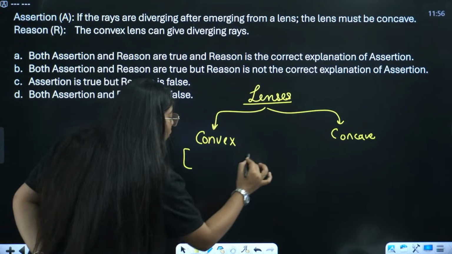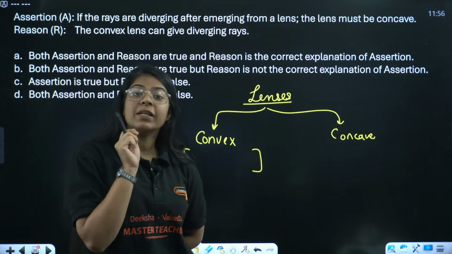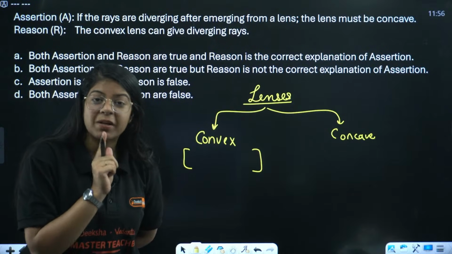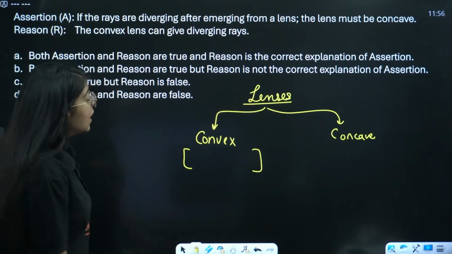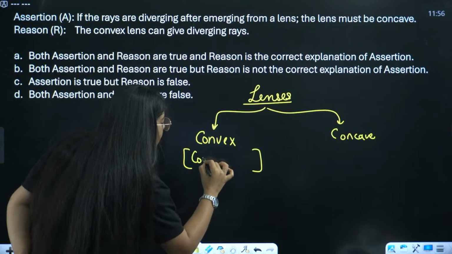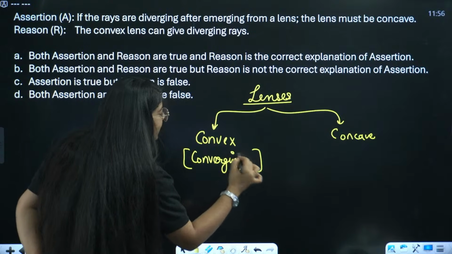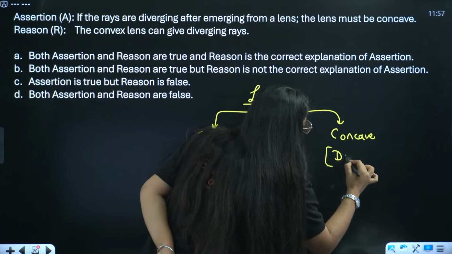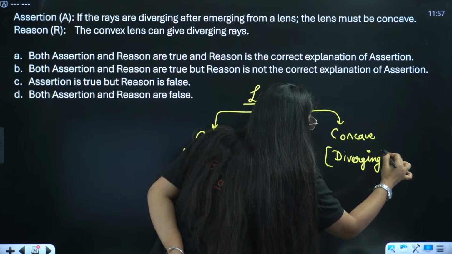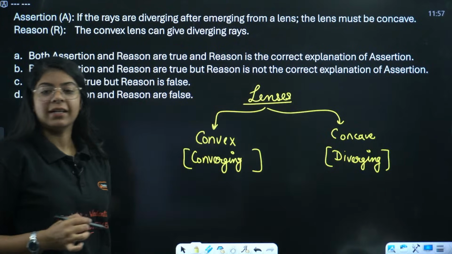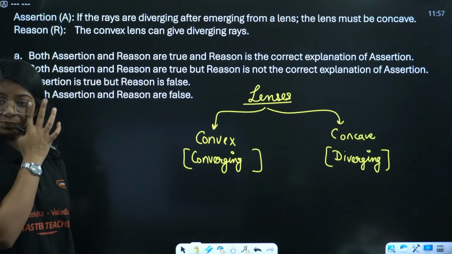Now, we know the convex lens has 6 cases which are similar to concave mirror, which is a converging mirror. That means this is also a converging lens. That's how I remembered. But convex lens is a converging lens, and concave lens is a diverging lens on the other hand. Again, we have lots of answers as B and C.